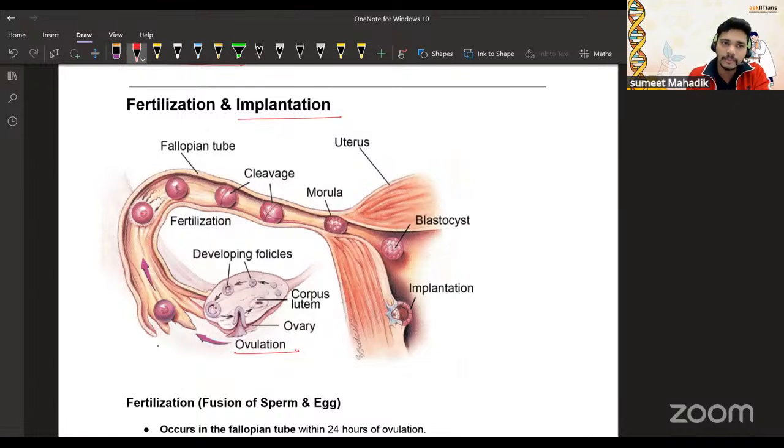Can you see that the sperms are entering? Once the sperms enter, there will be formation of a zygote, and it undergoes many cleavages to become a cellular mass like morula, blastula, and there will be the blastocyst, and the implantation will be happening over there. Okay.